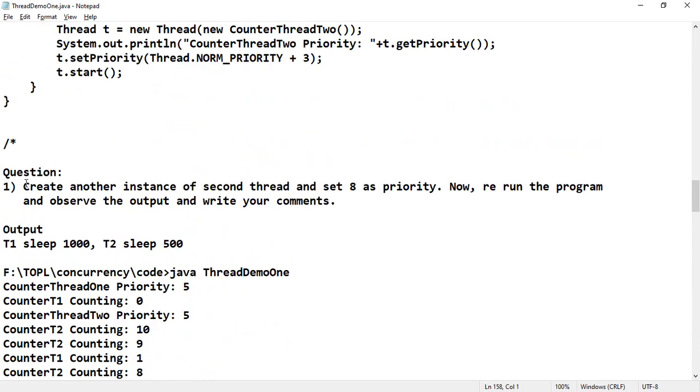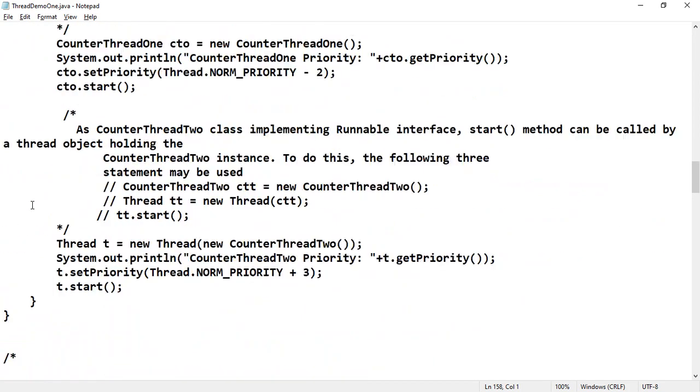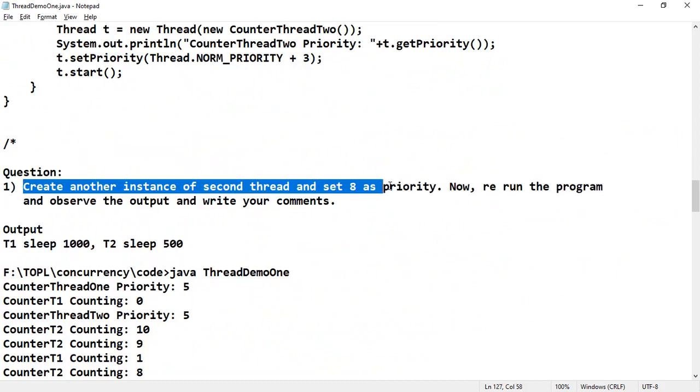In the same program, create another instance of the second thread and set 8 as the priority. Now rerun the program, observe the output and write your comments. These are the tasks you are supposed to do after this particular lecture. Do this on your own and see how the threads are executing, so that you can realize how these particular threads play a concurrent execution.